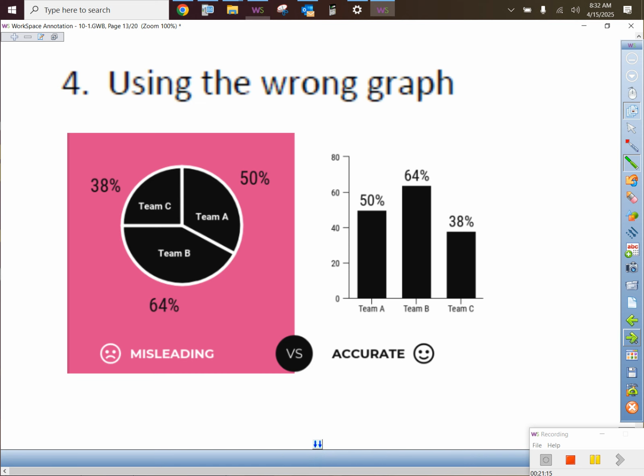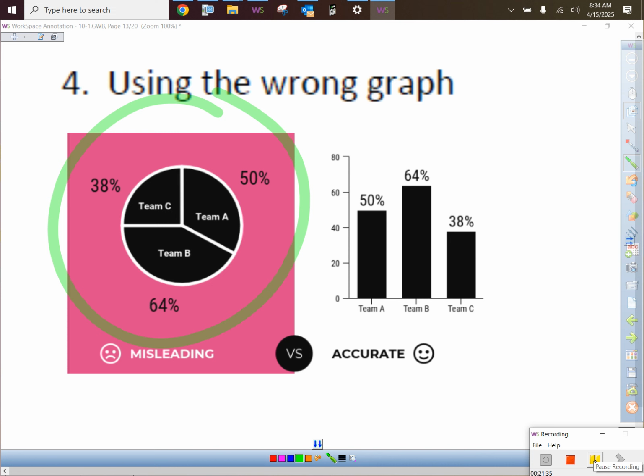And then the fourth way is to just use the wrong graph. This is probably the most obvious. That graph makes no sense, right? Why would a pie chart be a horrible thing to use for that? Discuss. Why is this pie chart horrible? Thoughts?